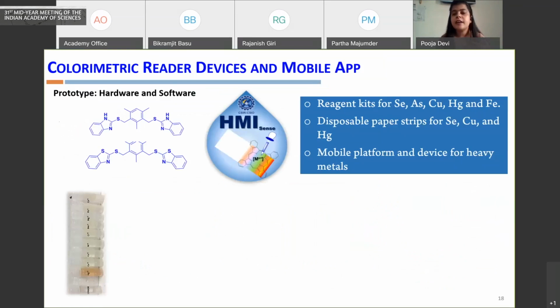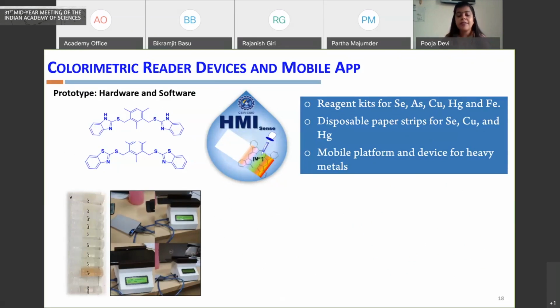Now, as I discussed earlier, when we talk about colorimetric platforms, there is an issue in the interpretation of the color, which is subjective. To address this issue, we first developed a device based on a mobile phone camera, which captures the color as an image, converts it into pixels, and relates it to the color of that particular paper strip and to the concentration of the pollutant.